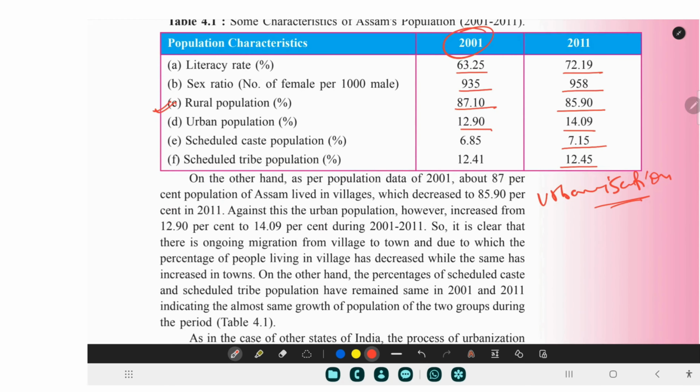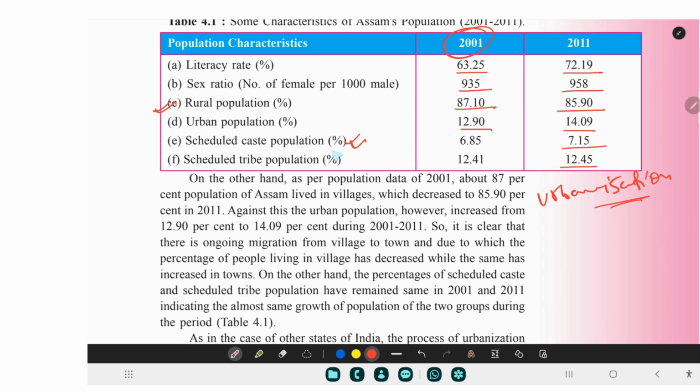They can trick you and ask, like, scheduled tribe population has increased more than that of scheduled caste. No, this is not correct. Scheduled caste population percentage has increased, here 6.85, here 7.15. Here the scheduled tribe population was 12.41, it has just increased by 0.04 to 12.45.